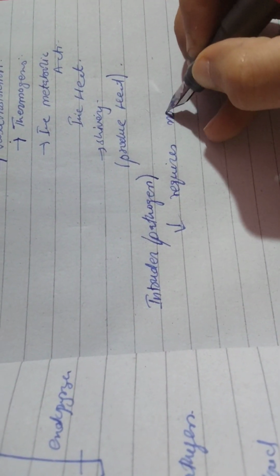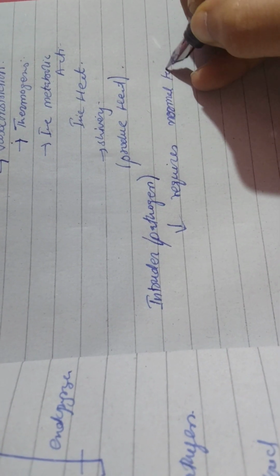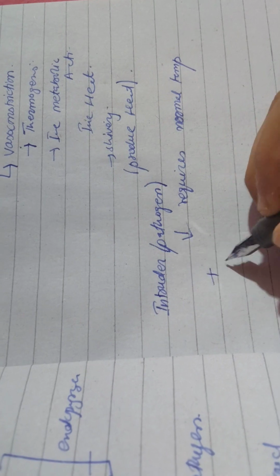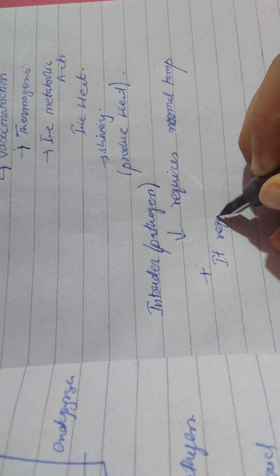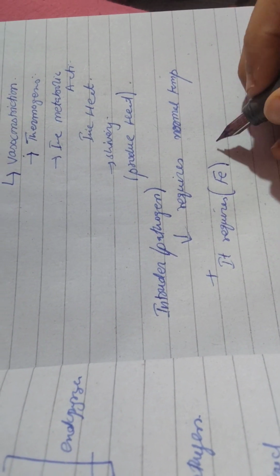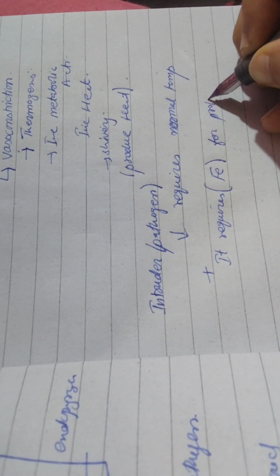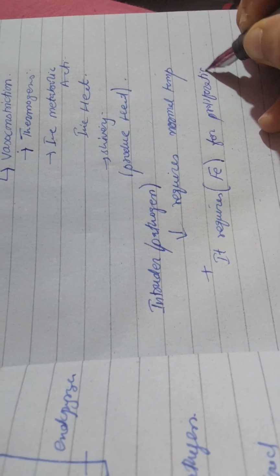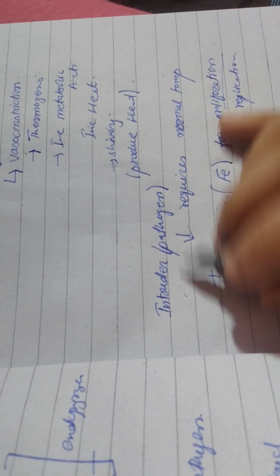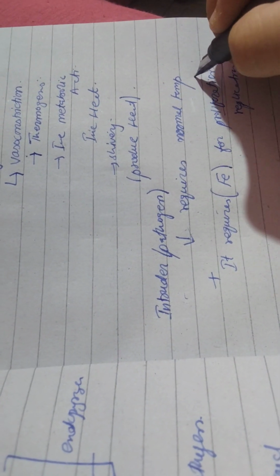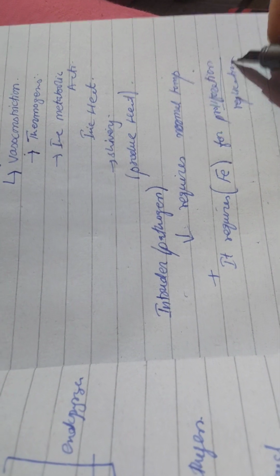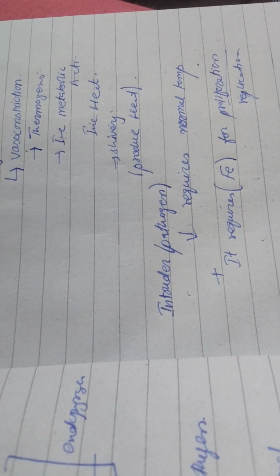It requires normal temperature, plus it requires iron, which is present in our hemoglobin, for proliferation. Now what is proliferation? Proliferation means replication, right?